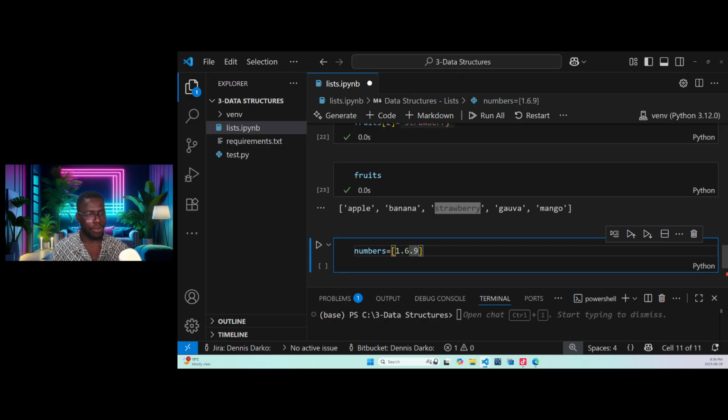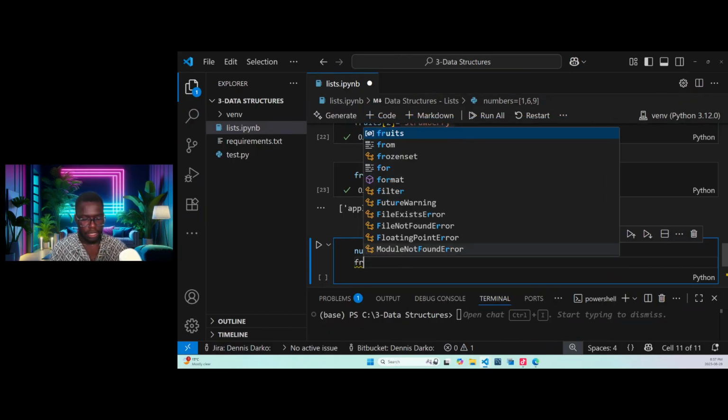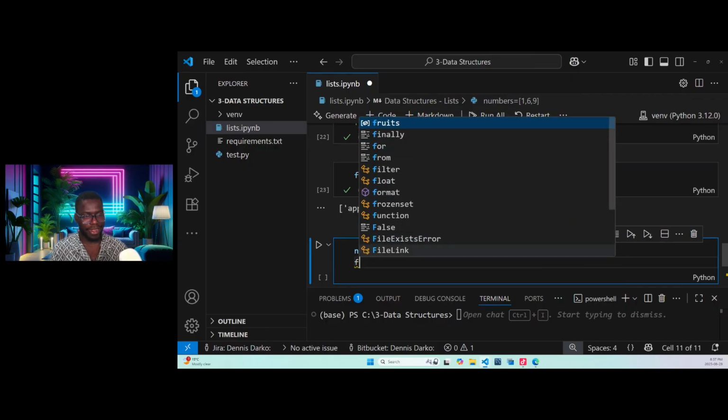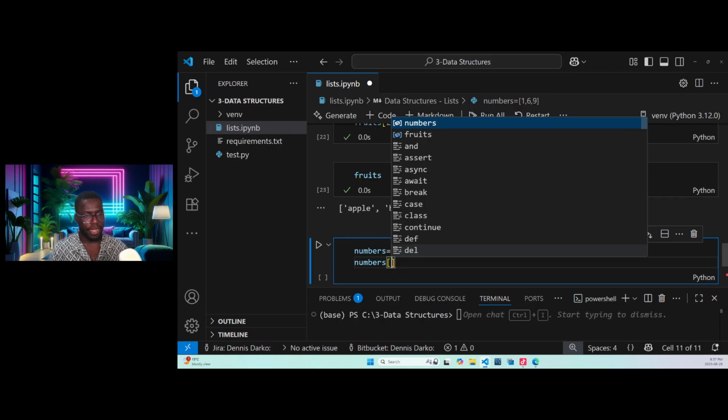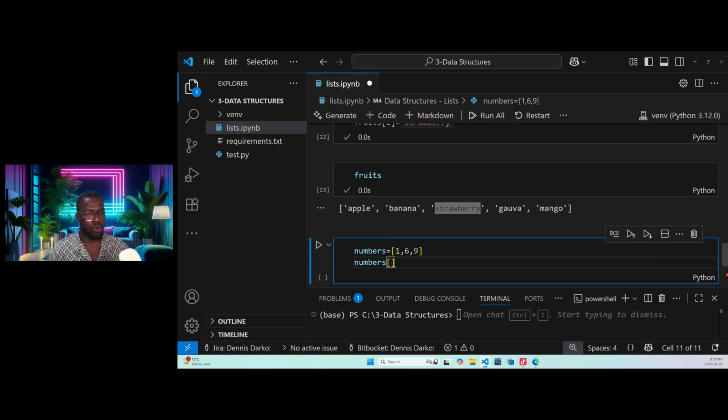If I have this as my list and I want to change or modify 9, all that I need to do is come here and just say numbers, sorry, not fruits. Then I bring this. What is the index of 9? 0, 1, 2.